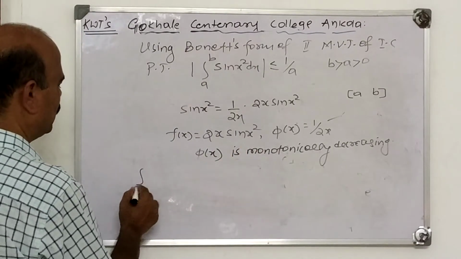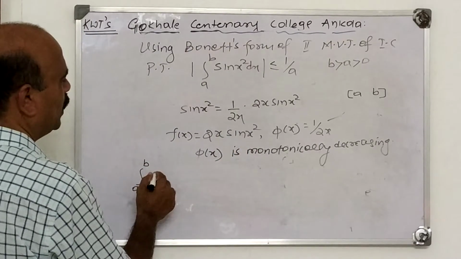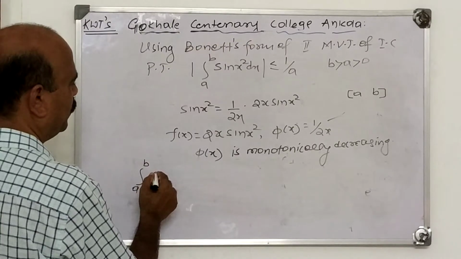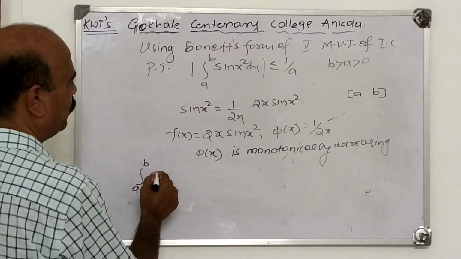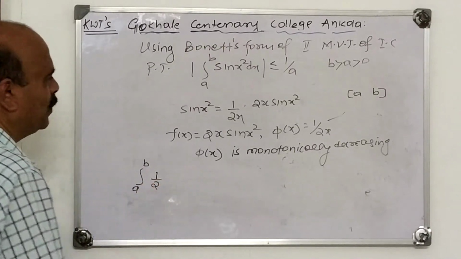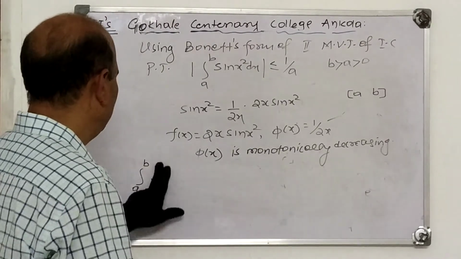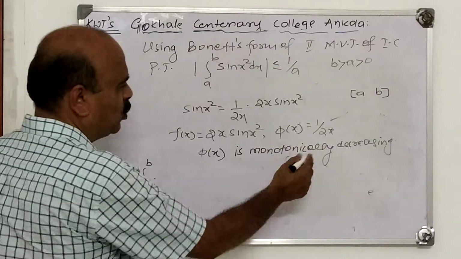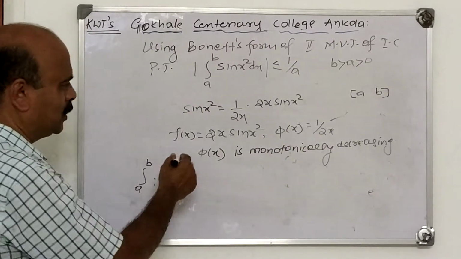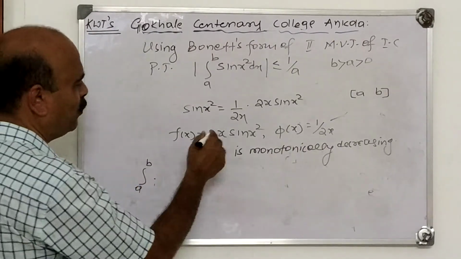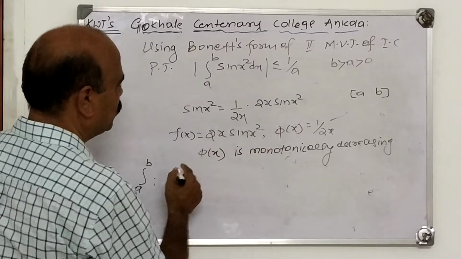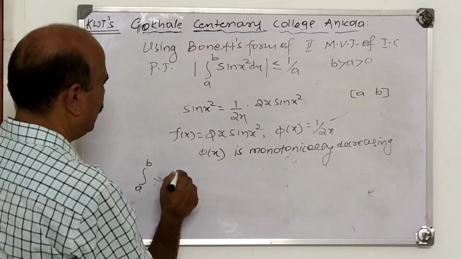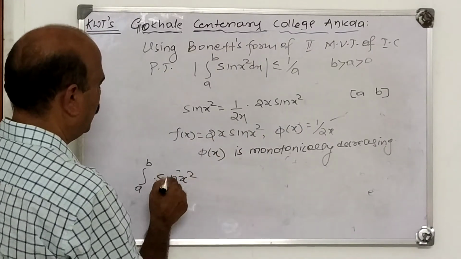What does the theorem say? Integral from a to b of f(x) into psi(x). What is f(x) into psi(x)? Psi x is monotonically decreasing. Therefore, what does the theorem state? Integral a to b of f(x) into psi(x), f(x) into psi(x) is sin x square.